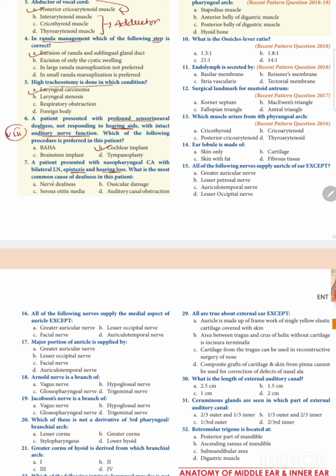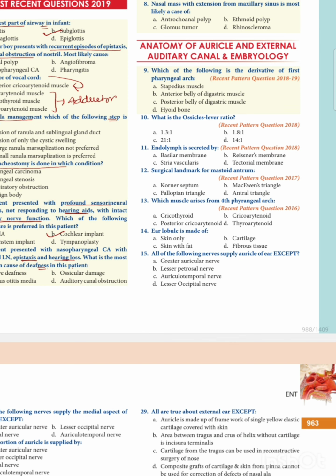A patient presents with nasopharyngeal carcinoma with bilateral lymph nodes, epistaxis, and hearing loss. Which is the most common cause of deafness in this patient? Serous otitis media.